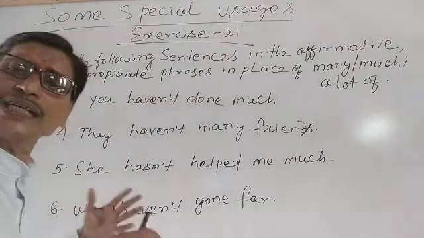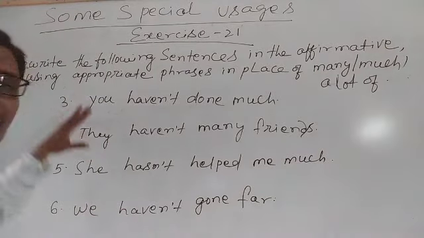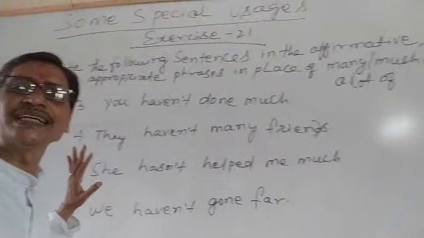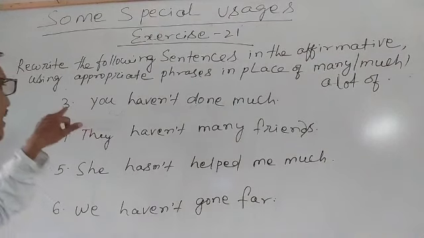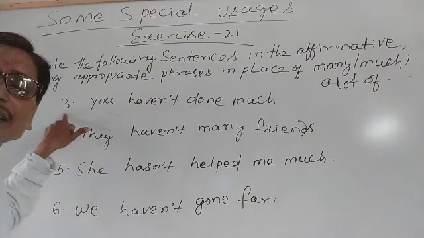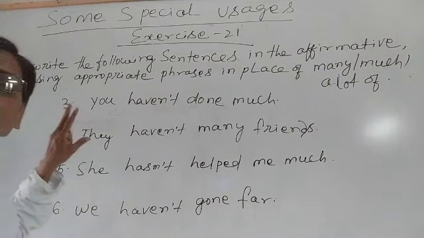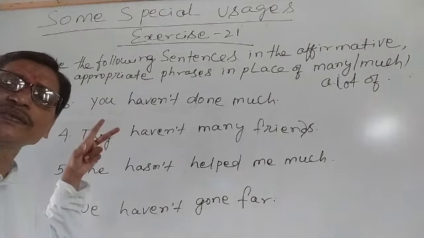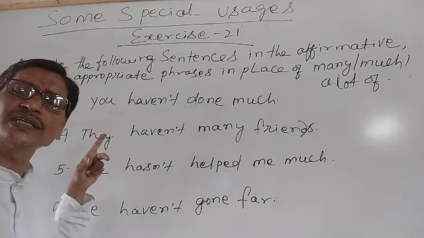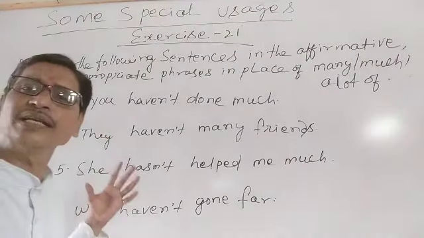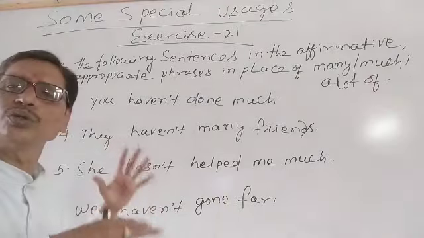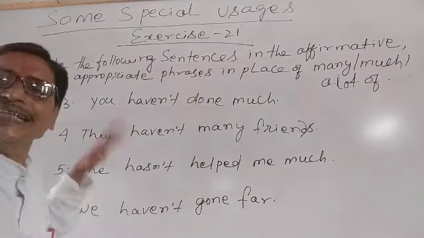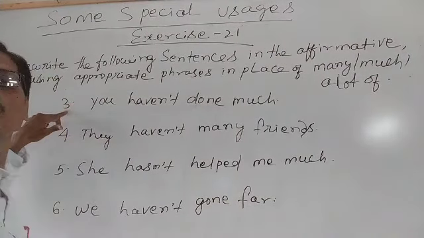We will also discuss some other sentences. Now let's understand from these sentences. You see, I have already started from 3, 4, 5, 6, because sentences number 1 and number 2 are the examples already given in your exercise. Therefore you can better understand when you go through your book. Okay, let's understand from number 3.